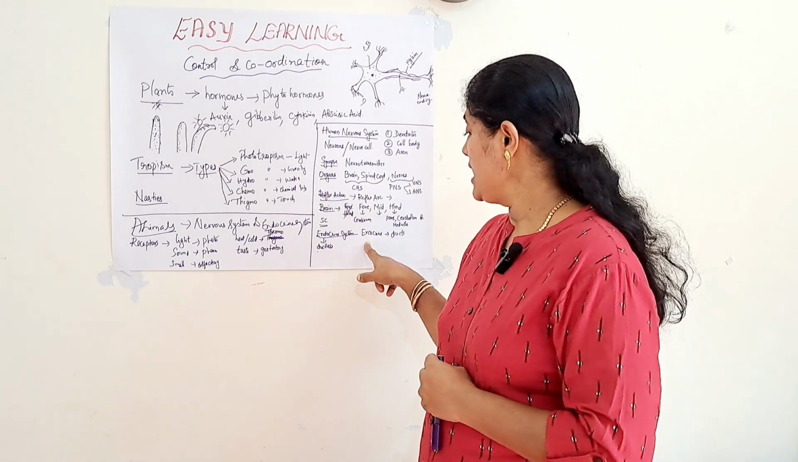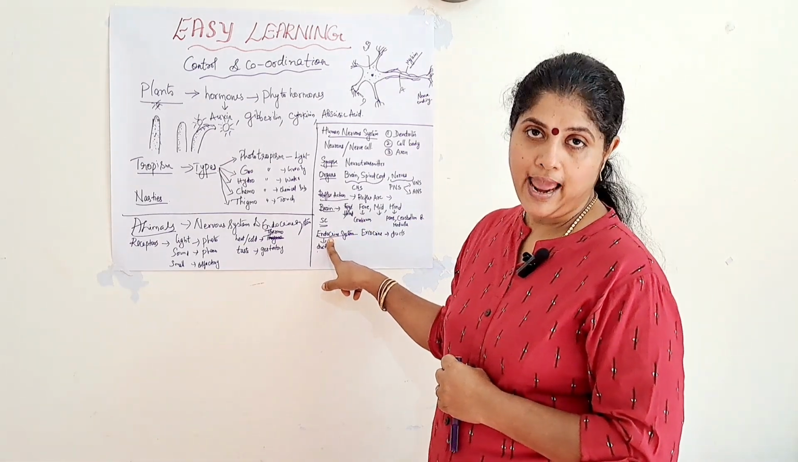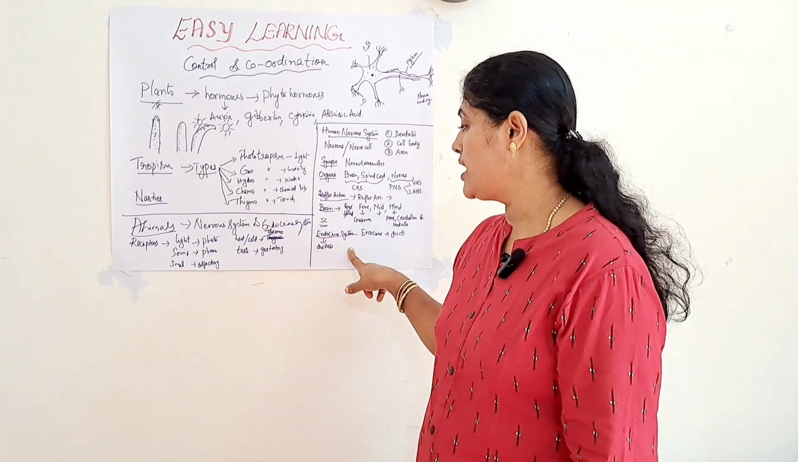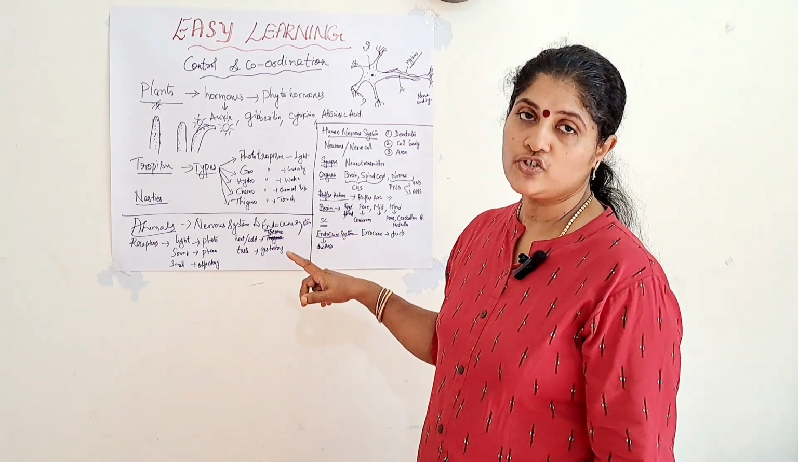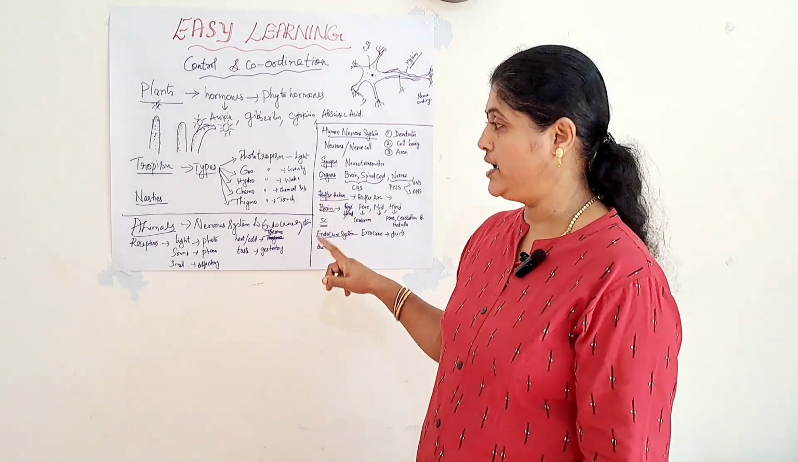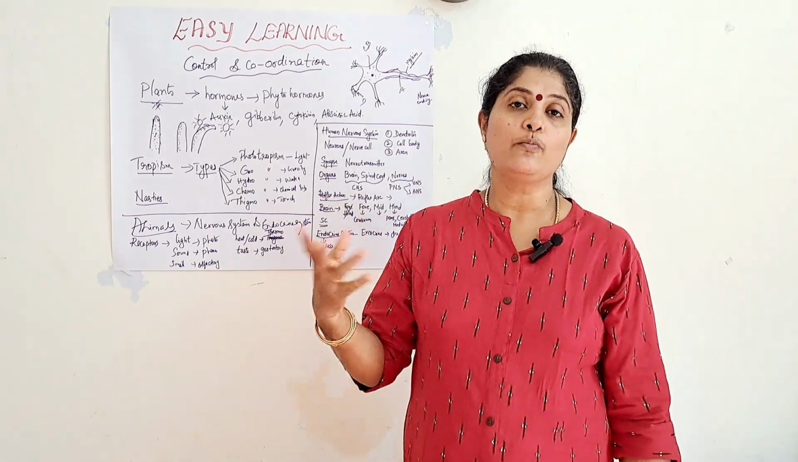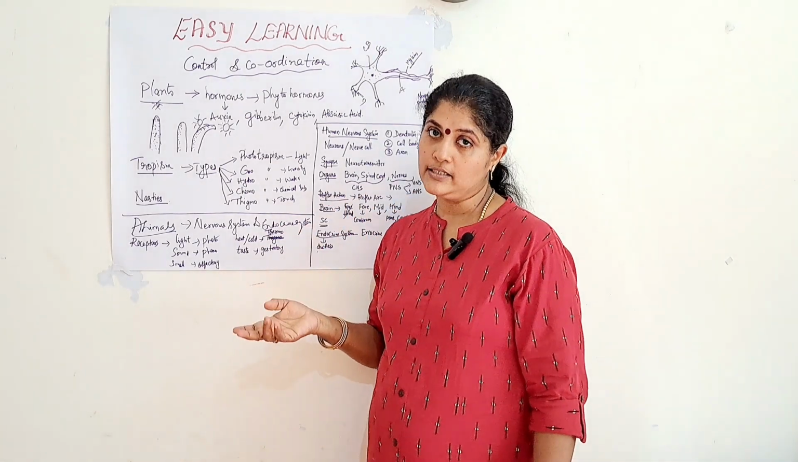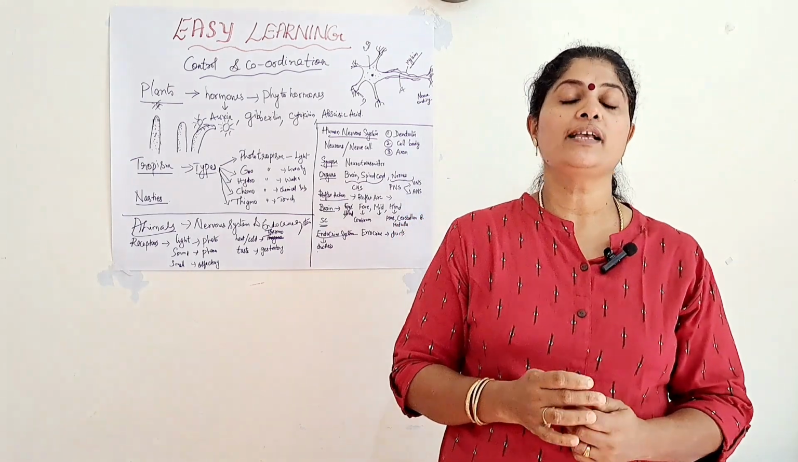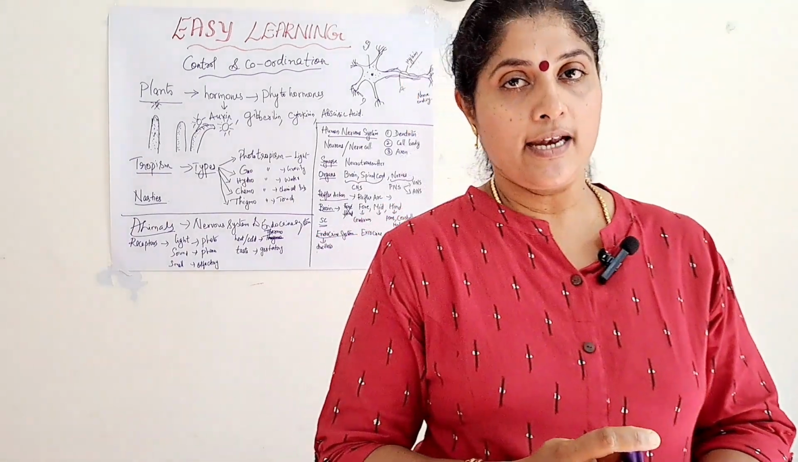And similarly, it acts as an endocrine gland by producing the hormones known as progesterone and estrogen. Okay. So, I hope you have understood how these three glands act as both endocrine and exocrine glands. Now, we will see some examples of endocrine glands.